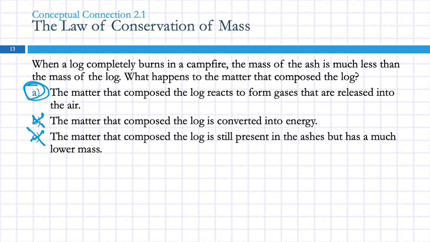So what happens when wood burns, wood has a lot of carbon and hydrogen in it, those elements combine with the oxygen from the air and create carbon dioxide and water. And those are gases because it's hot. And they float away and you don't see them, right? So it's not at all obvious. It looks like matter's disappearing, but it's not. Anybody have any questions about that? That's why Lavoisier had to do his experiments in a closed container. If it was in an open container, then the mass did seem to change.